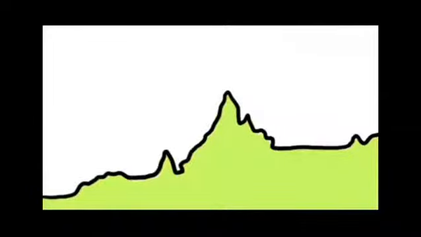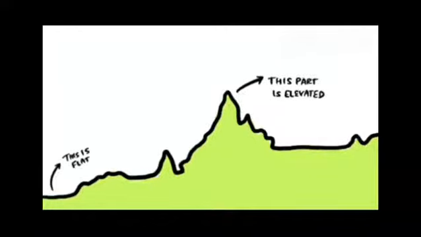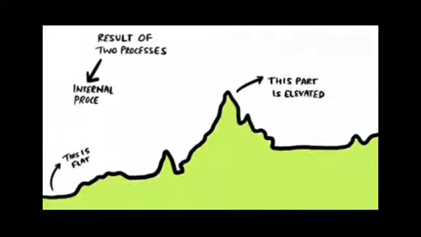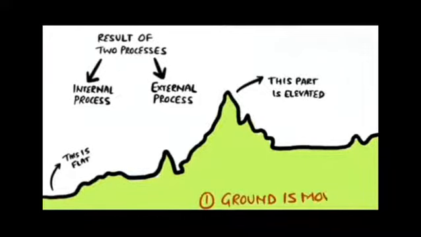The surface of the earth is not the same everywhere. Some parts are elevated and some are flat. These are the result of two processes known as the internal process and the external process. Firstly, the internal process. Do you know the very ground on which you are standing is moving slowly? These movements result in upliftment or sinking of the earth's surface.